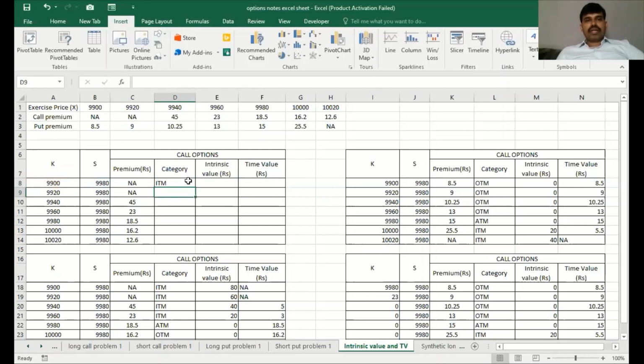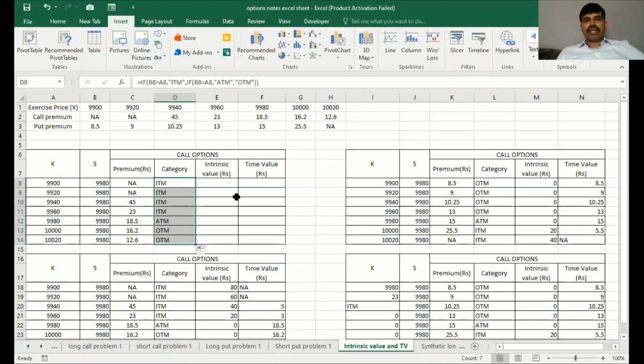And then if I look at it, you will be able to notice the spot price, since it is greater than the exercise price, it is in the money. Second one, spot price is still greater, it is in the money. Third scenario is also spot price greater than the exercise price. The fourth one is also in the money. When it comes to the fifth one, the spot price is exactly equivalent to the exercise price, and that's why it is at the money. After this, you will be able to notice the spot price is lesser than the exercise price, and that's why this is an out of the money option.